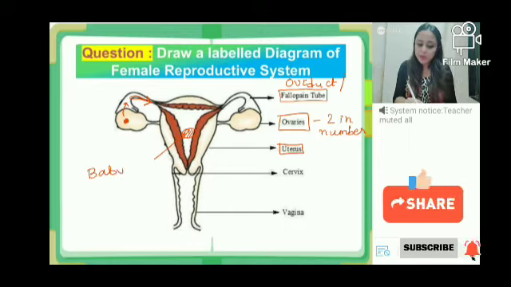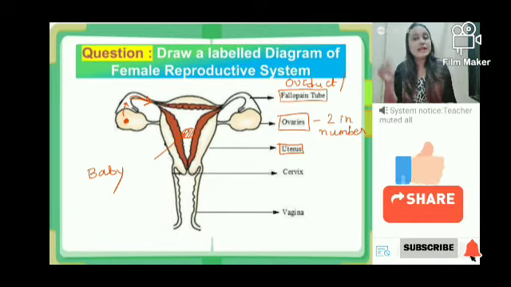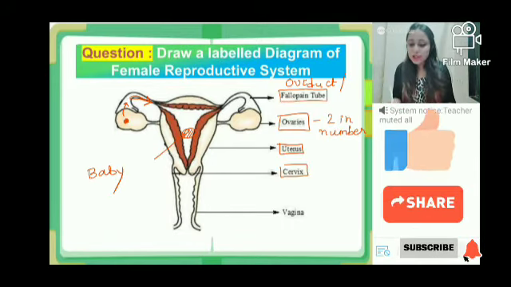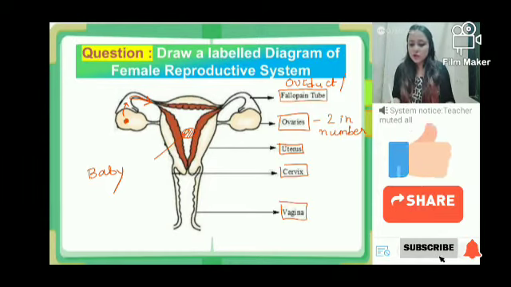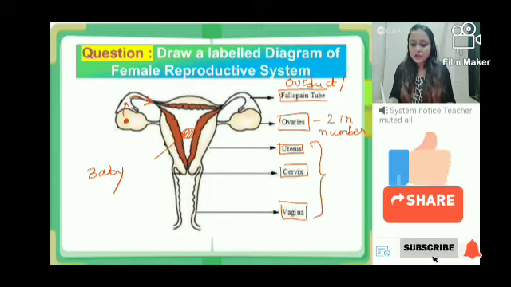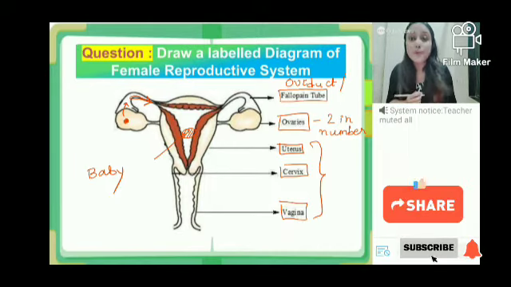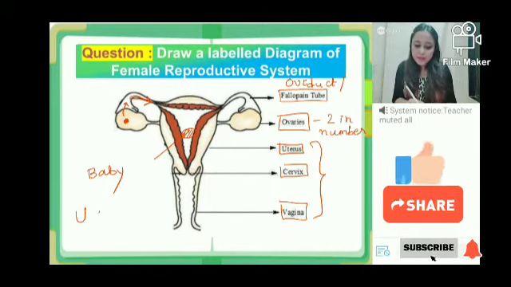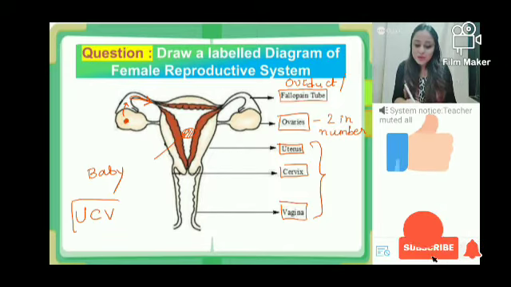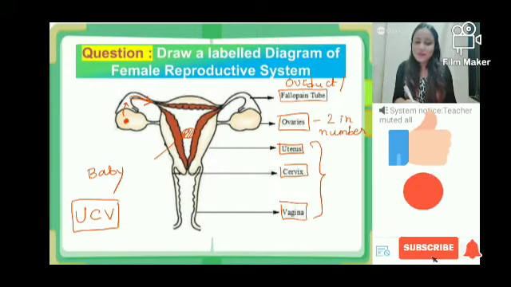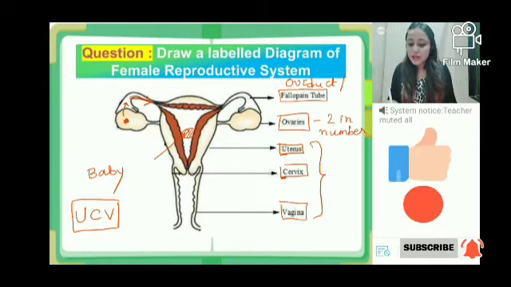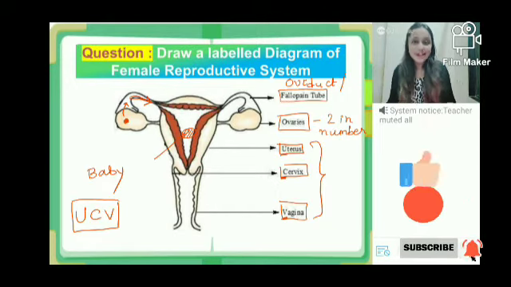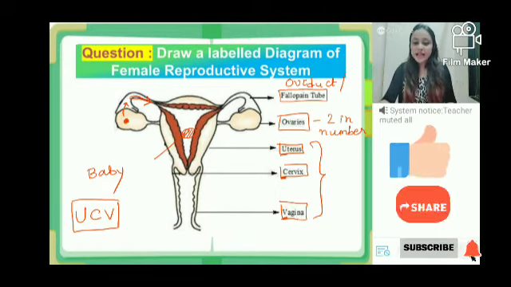The narrow mouth of the uterus is known as the cervix, and the last part is the vagina. I told you this sequence is important. How did you remember it? UCV: U for uterus, C for cervix, and V for vagina. So this was a revision for you guys.